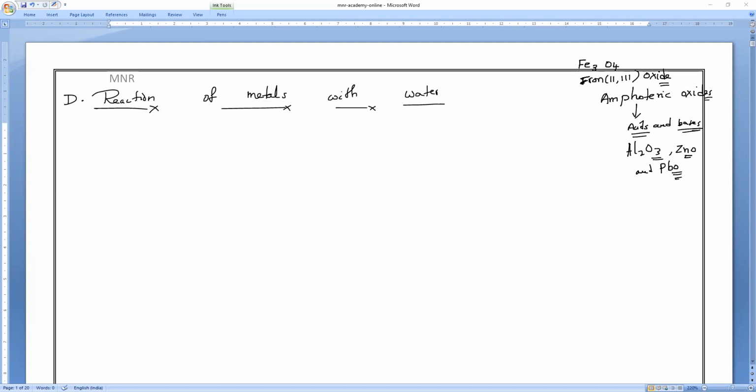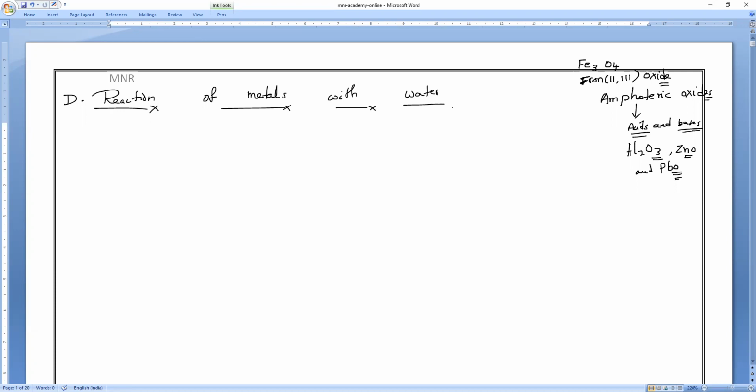We studied this in yesterday's class, and I told you to study anodizing, the orange color table. Do you all remember? Anodizing. Now coming to today's class, this is the most important one. 100% there will be a question related to this in the board exam: reaction of metals with water.